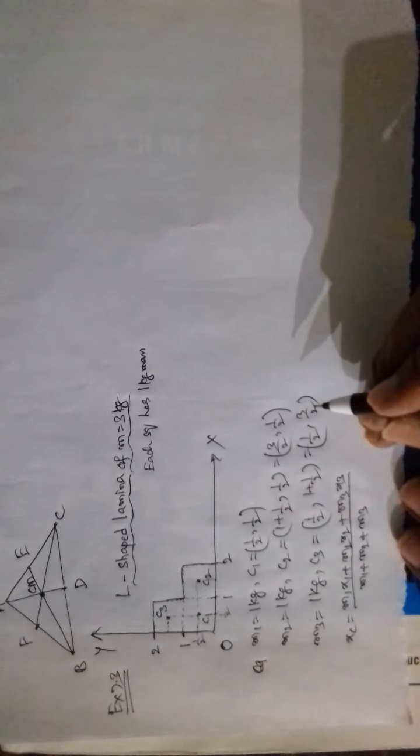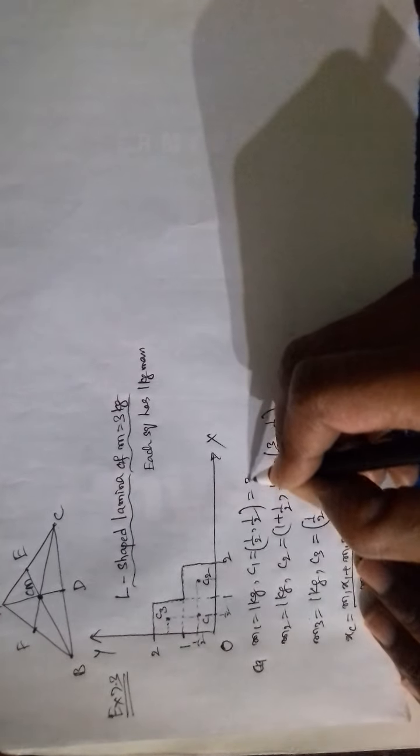XC is equal to M1 x1 plus M2 x2 plus M3 x3 by M1 plus M2 plus M3. M1 is 1 kg, x1 is 1 by 2.